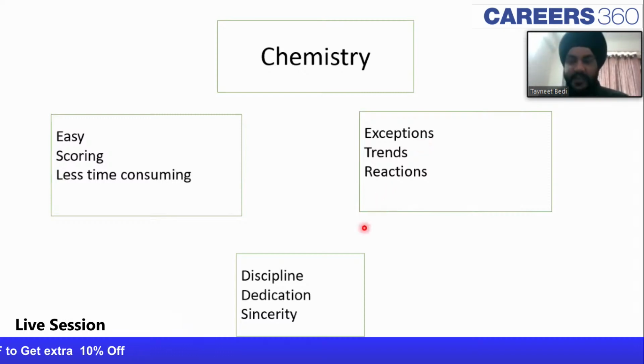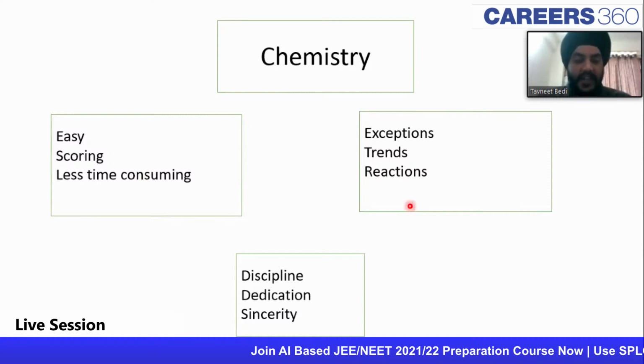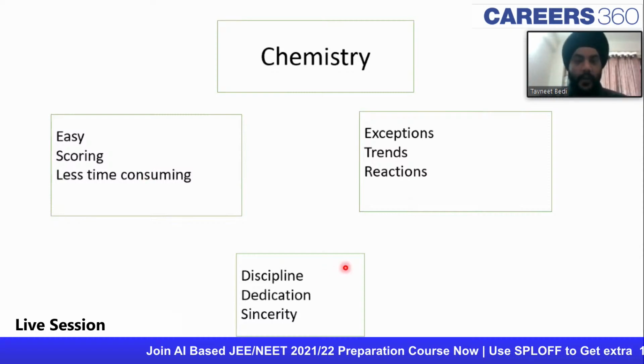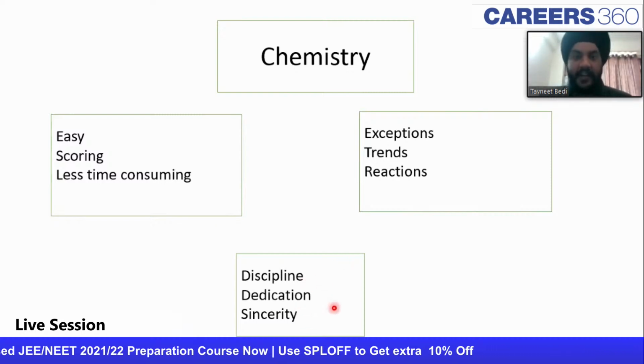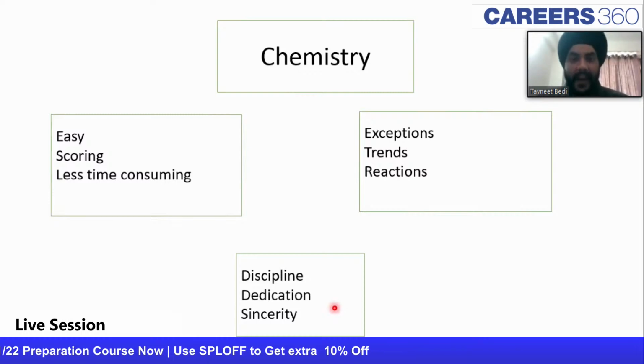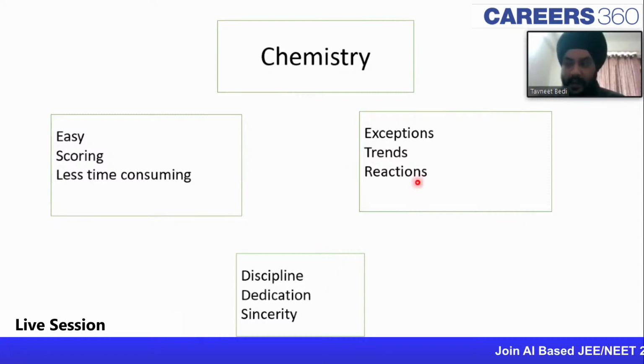So chemistry is a subject which has to be studied with much discipline. Like I've been mentioning, it is easy scoring and less time consuming. So to maximize your output, you need to study chemistry with much discipline. You need dedication and you need sincerity. These 3 points are required if you're preparing for any competitive exam, or in general in life as well. So you need to be disciplined, have dedication, and have sincerity in whatever you guys are doing. I hope that is clear.